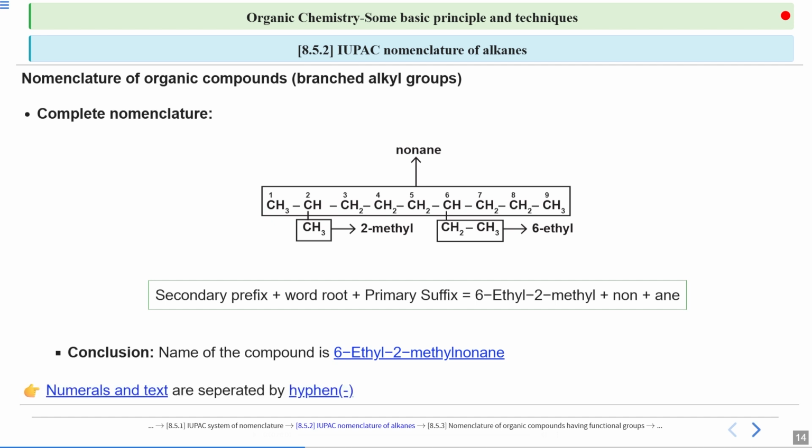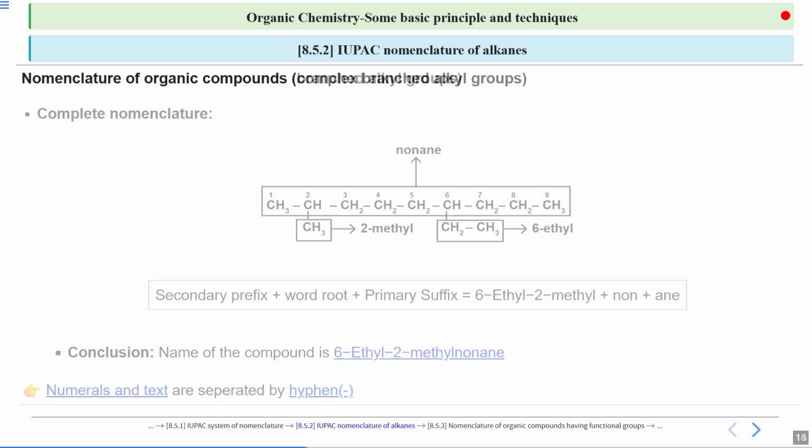Remember to put hyphens. This is a note for you. You have to put a hyphen before your substituent name and after your numbering. And if the numbering is coming in between, you have to put hyphens on both sides of the numeral. So this is the way you will name your branched alkyl groups.